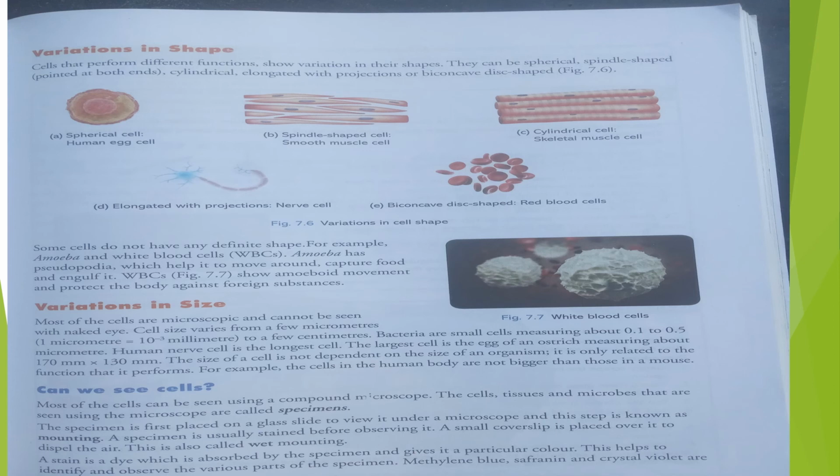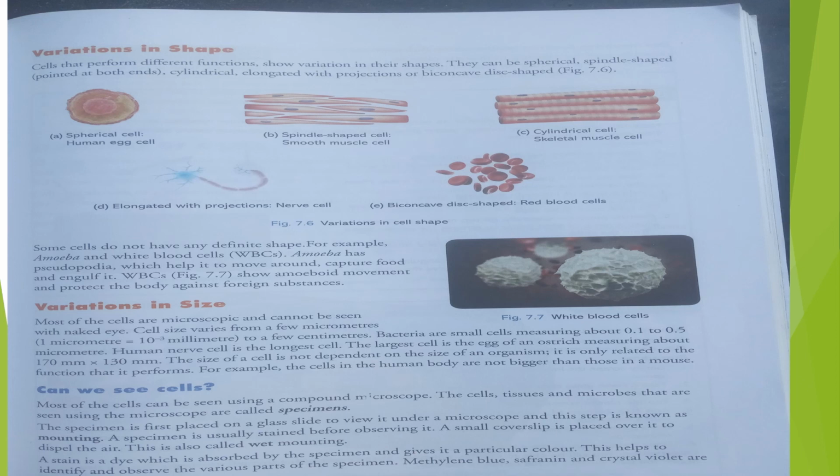Can we see cells? Most cells can be seen using a compound microscope. The cells, tissues and microbes that are seen using the microscope are called specimens. The specimen is first placed on a glass slide to view it under the microscope, and this step is known as mounting.